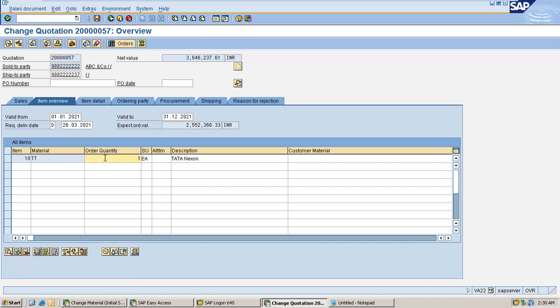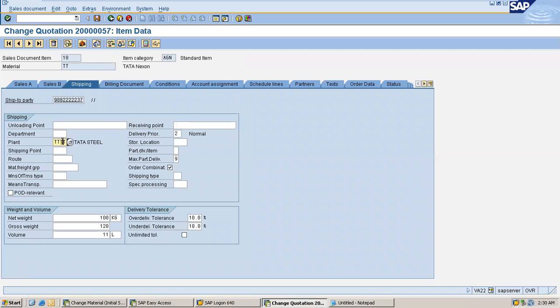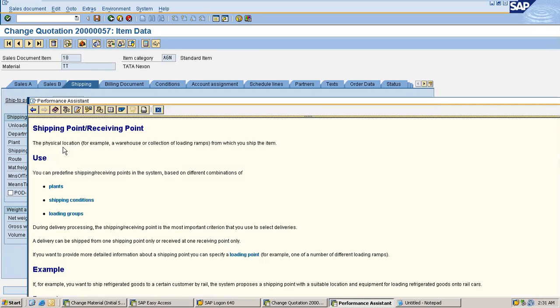Okay, let's go to a different field. Let's say plant. You don't know what a plant is. Or let's say I want to know something about the shipping point. Now what I do is place my cursor here, then press F1. It opens a pop-up which explains the shipping point.